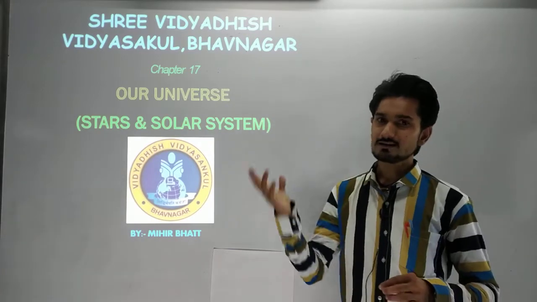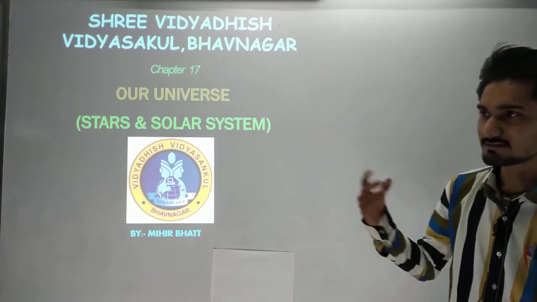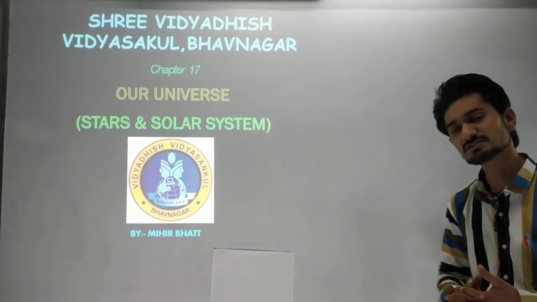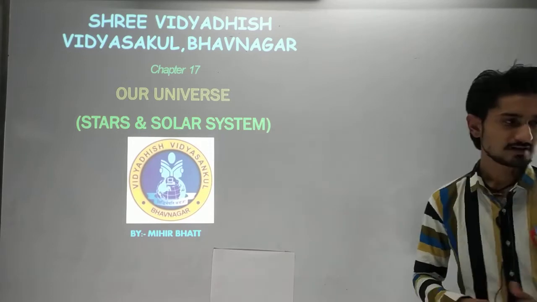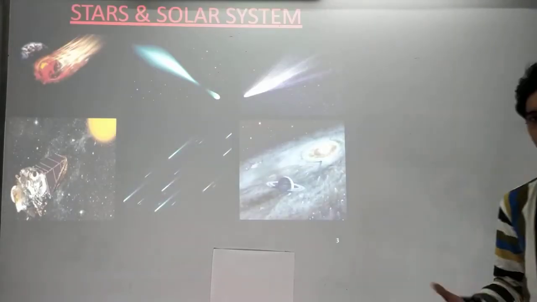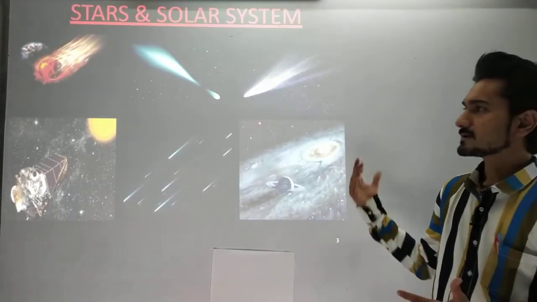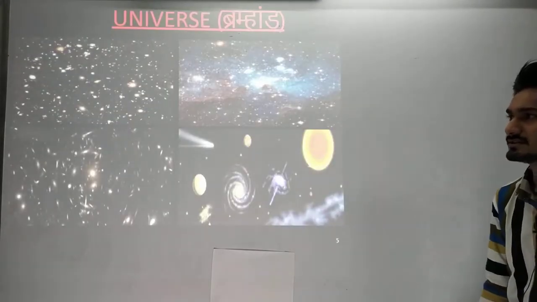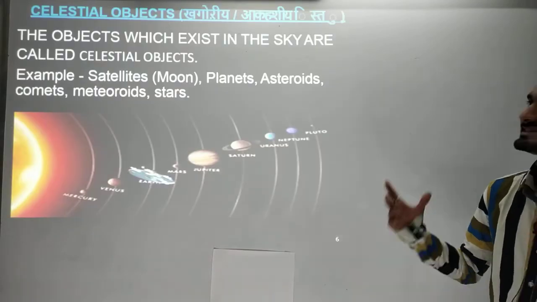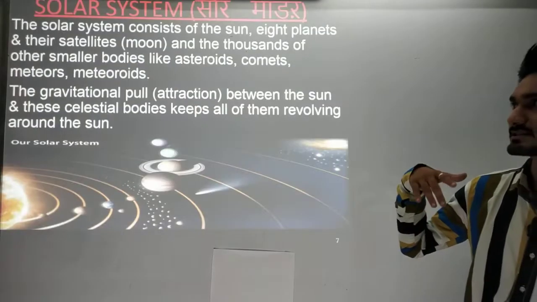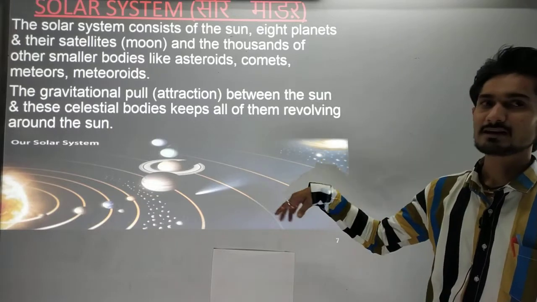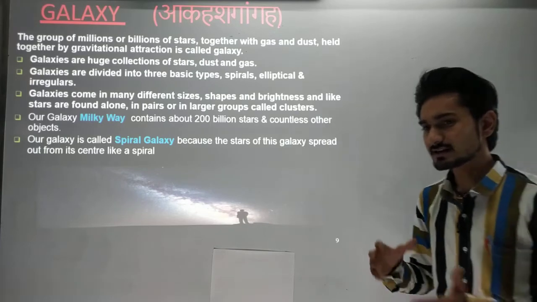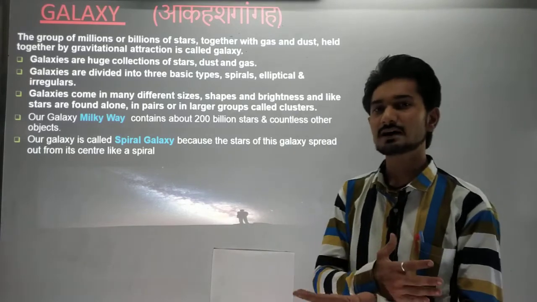We will go there, and afterwards we will discuss the different types of planets, and we will see some animations and some information regarding those planets. Okay, so we will begin, and we will revise the whole chapter that we have already finished. These are the stars and what the solar system consists of. These are the basic definitions in this universe. We have seen the celestial objects and the solar system, and we have memorized how to remember the 8 planets' names, in which we categorized the planets into 3 categories.